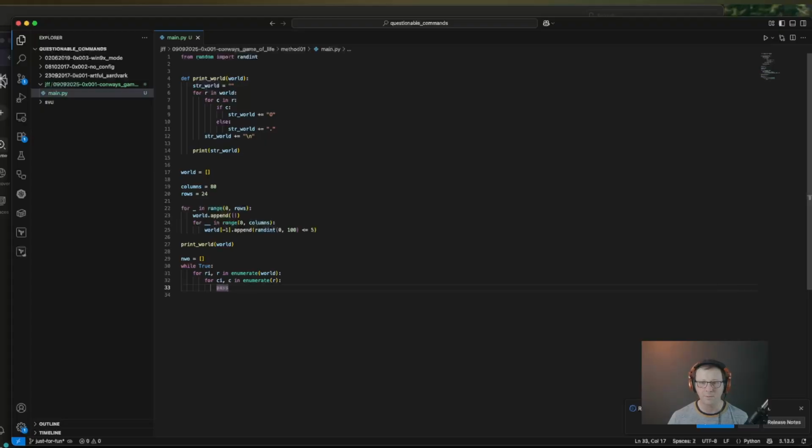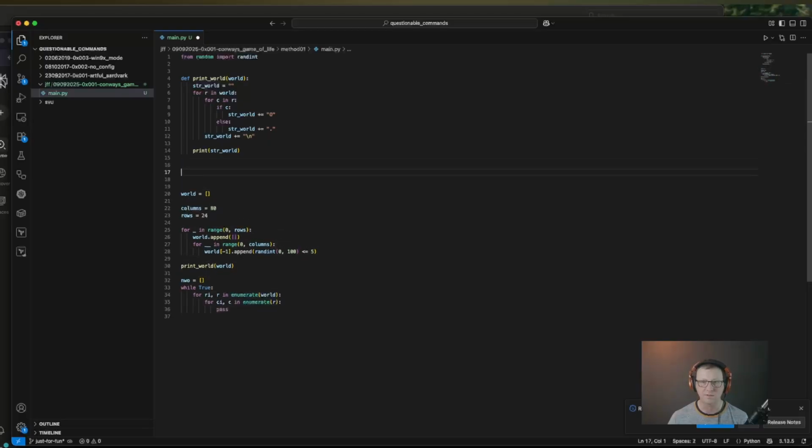So the first bit of information that we're going to need to be able to evaluate every single point in our world is all the neighbors. So let's define a new method up here, and we'll call it get neighbors. And then we're going to pass in row index, and let's not capitalize it, column index. So let's do some bounds checking. Let's also pass in the size of the world.